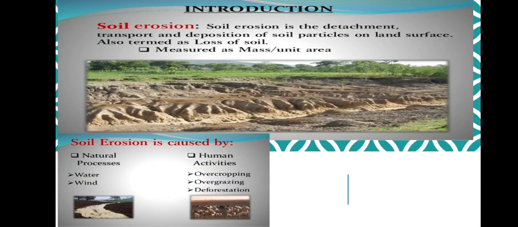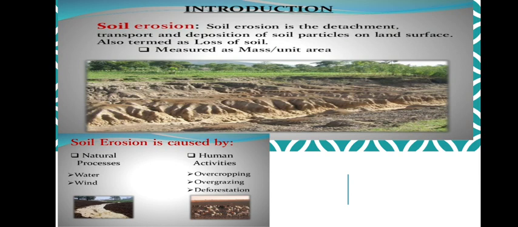This process of washing away of topsoil is called soil erosion. Soil erosion is the detachment, transport and deposition of soil particles on land surface. It is caused naturally because of wind, heavy winds or flow of rainwater.